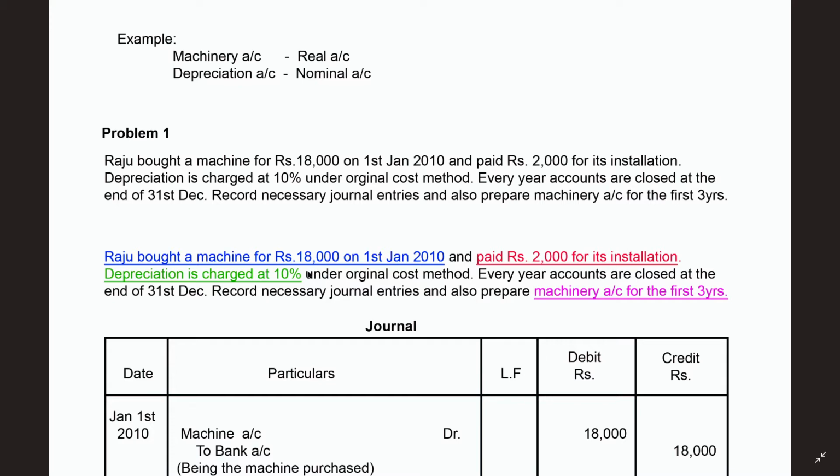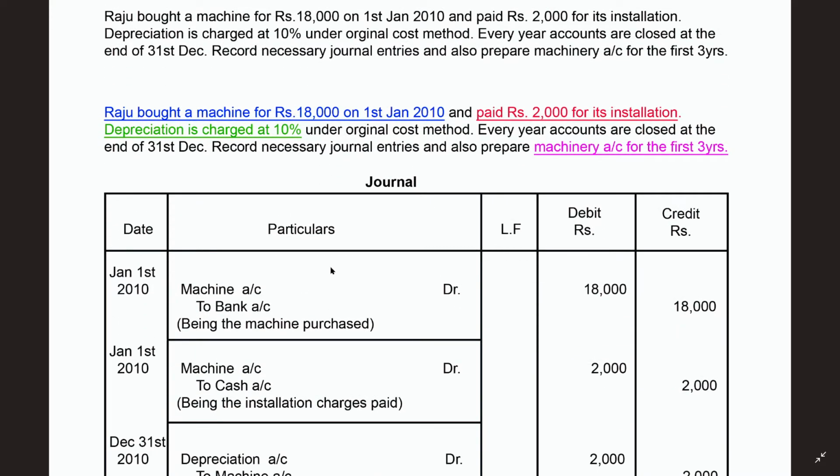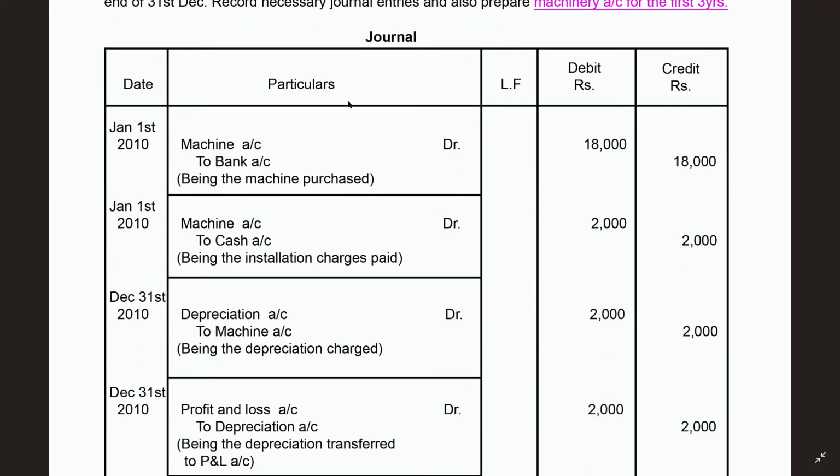I have just colored the lines so that you can easily understand how to write journal entries for each line. While writing journal entries, you must go through the lines and write the journal entry for each one. The first line goes like this: Raju bought a machine for rupees 18,000 on 1st January 2010. For this line I am writing the journal entry here. You can see the journal proforma, same: date, particulars, LF, debit, credit, rupees.